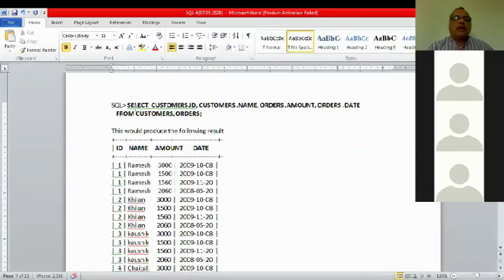This does what we did. We have taken ID from customer, name from customer, amount from orders, and date from orders, and these are the table names.